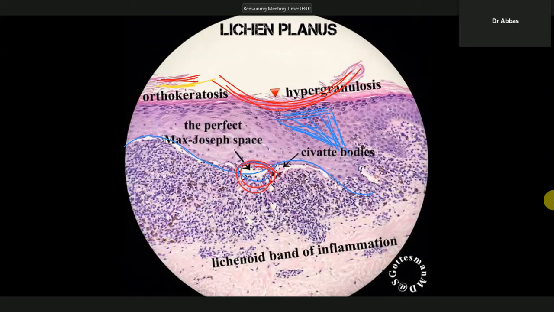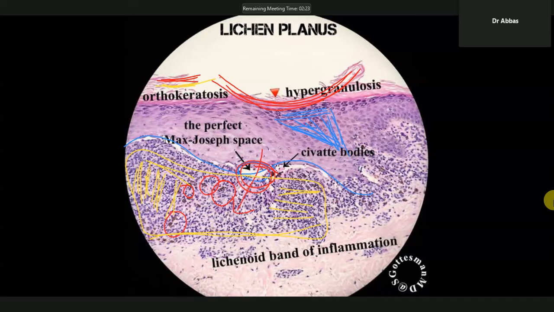From this Max Joseph space, what will come? Melanin will come, and the melanin is engulfed by macrophages, making melanophages. And from this gap, what will come out? Lymphocytes will infiltrate, and these lymphocytes make the band-like infiltration into the dermis.